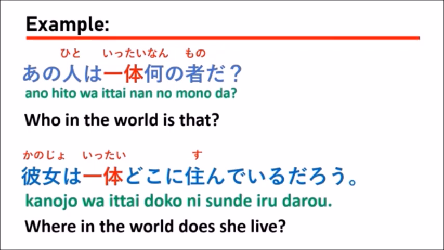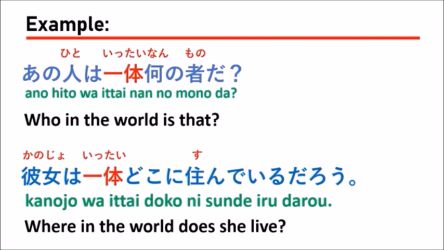For the first sentence, you see 一体何のものだ? This means you want to focus on that person, what is that person, or who is she, who is he. Maybe he is a very special person, such as a billionaire or millionaire or prime minister, but you don't know, and you want to focus on who she or he is exactly.